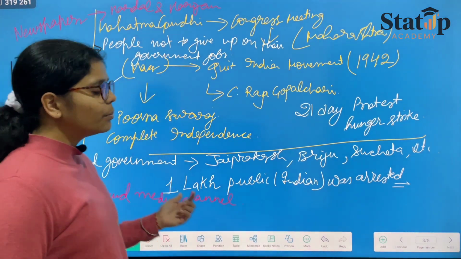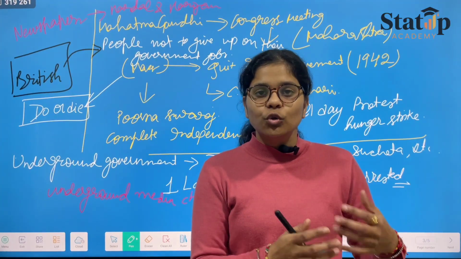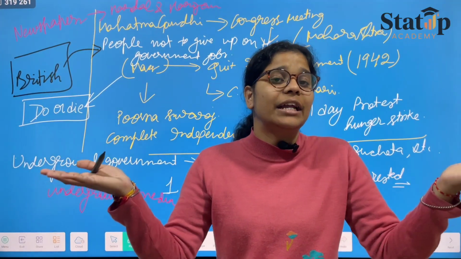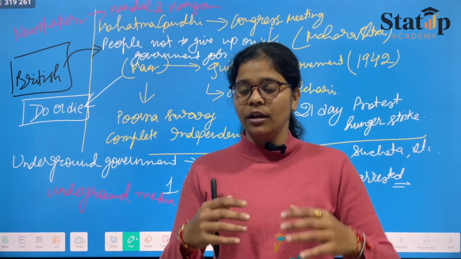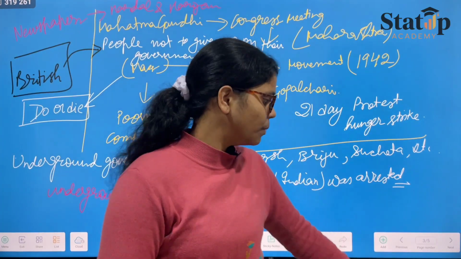It was set up by Kripalani, and he used to tell every detail and piece of information to the masses so that they could be roused and motivated, and participate and communicate. Otherwise, the sources of communication had been destroyed by the British.